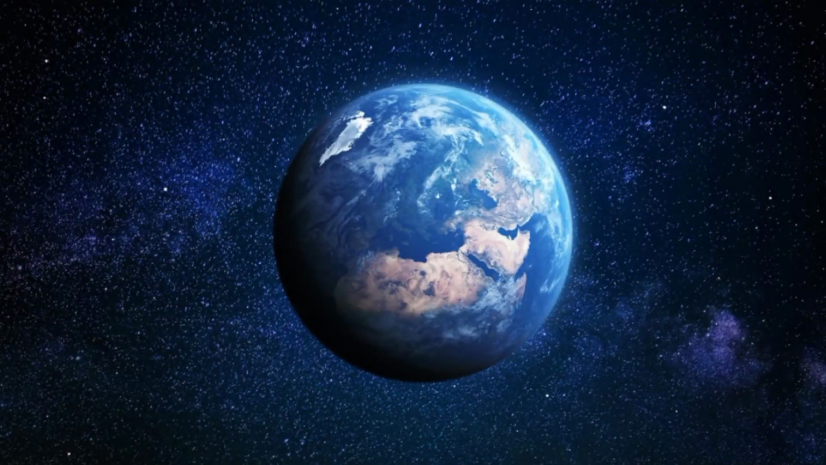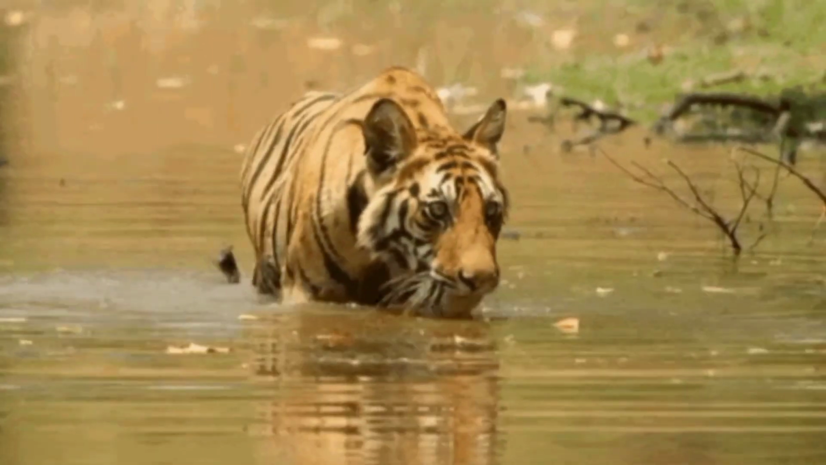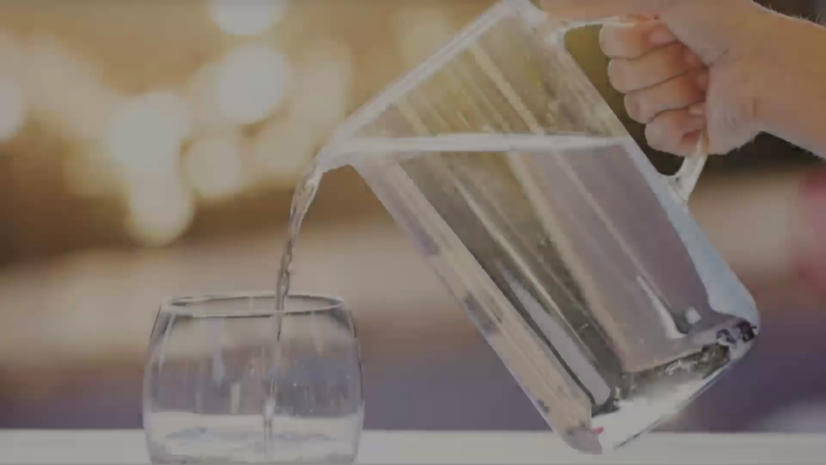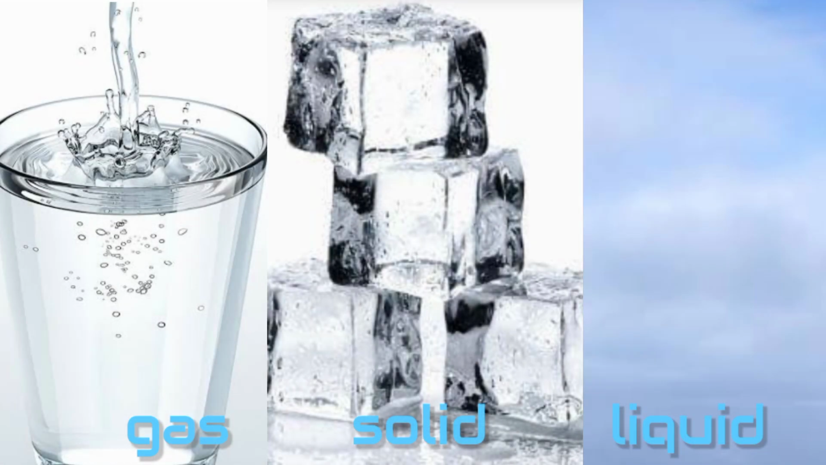Water. We know that nearly two-thirds of the Earth's surface is covered with water. Water is one of the most essential substances for the existence of life. All living beings need water. Occurrence of water. Water is present in all three states of matter.